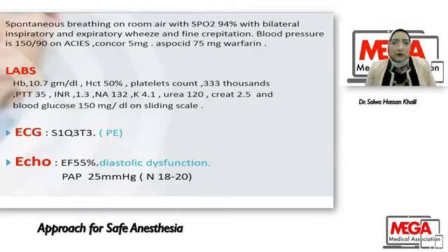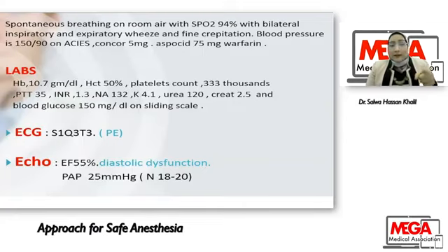When we do all of this, the patient is spontaneously breathing with saturation 94% on air, bilateral inspiratory and expiratory wheezes, fine crepitations, blood pressure within accepted range on ACE inhibitor, Concor, Proceede, and warfarin. All labs were within normal except for hematocrit and renal function.